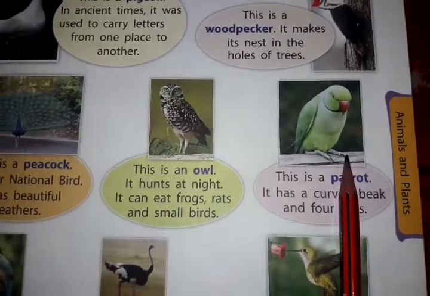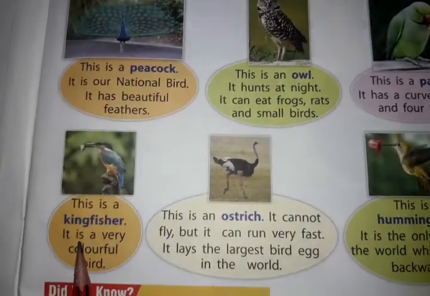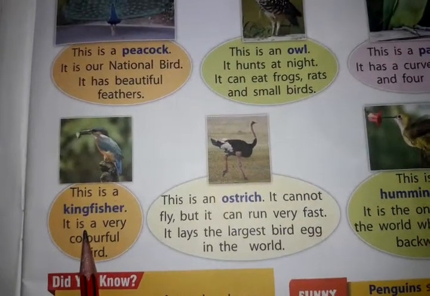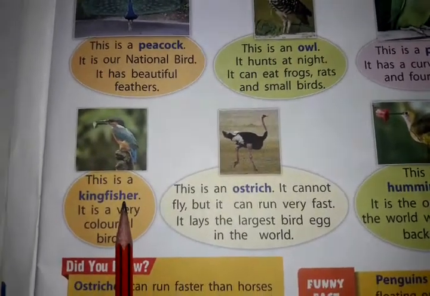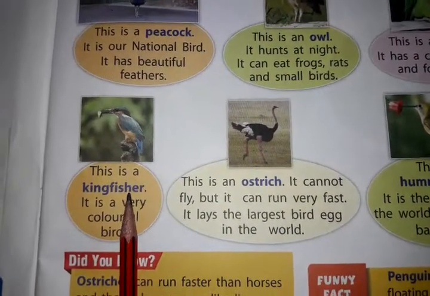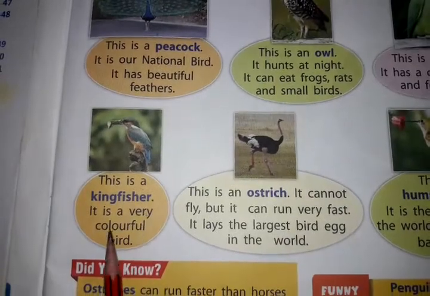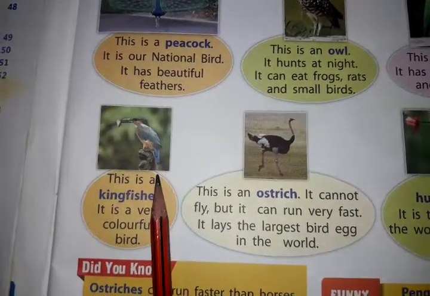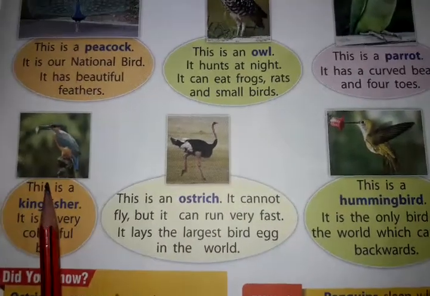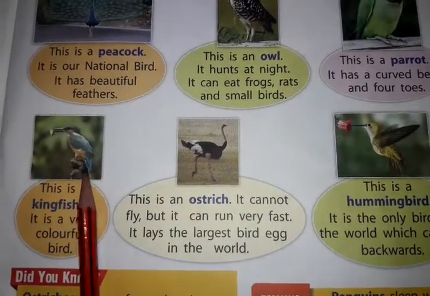Toes. The next bird is a kingfisher. See, kingfisher means it eats what? Fishes. It catches the fishes. It is a very colorful bird. This kingfisher is also a very colorful bird and it eats fish.